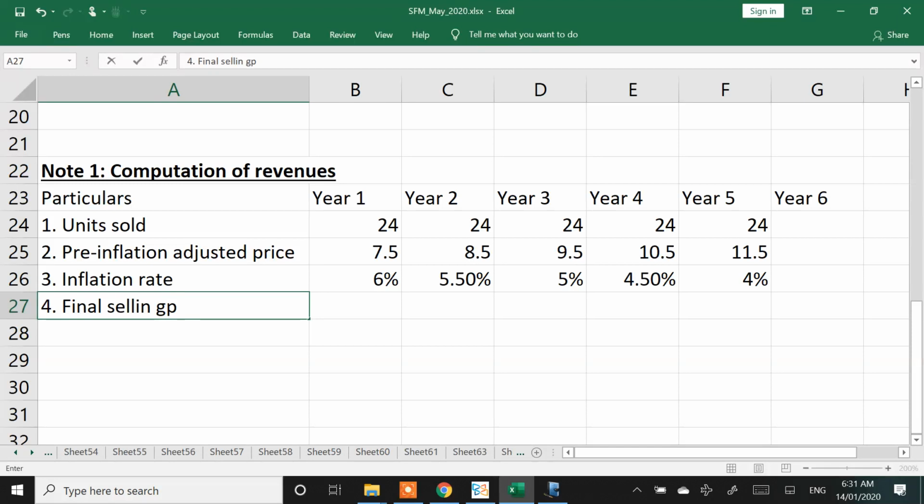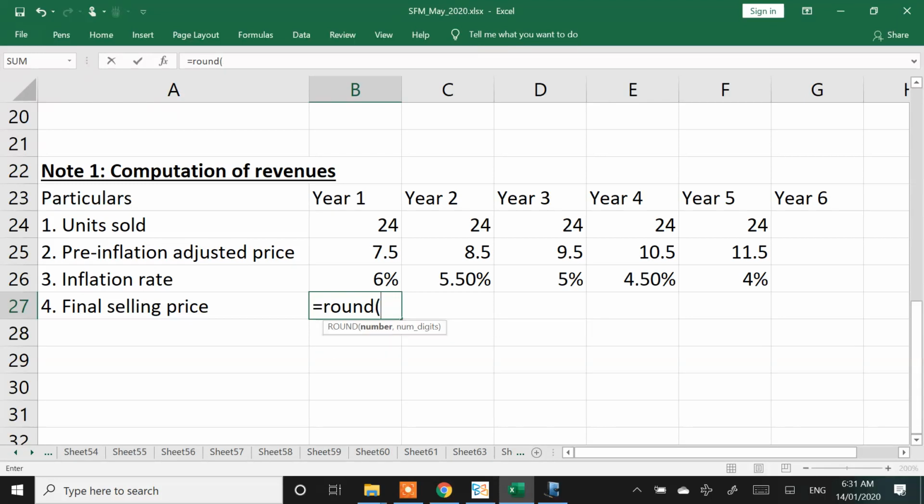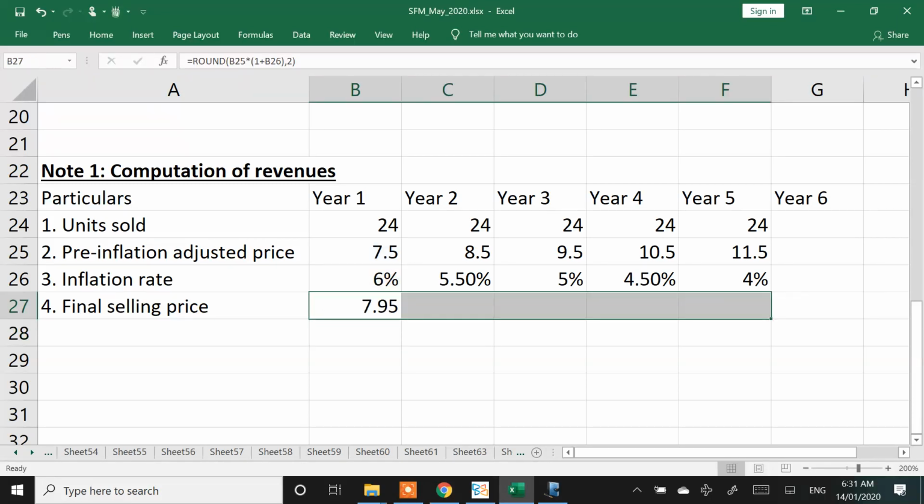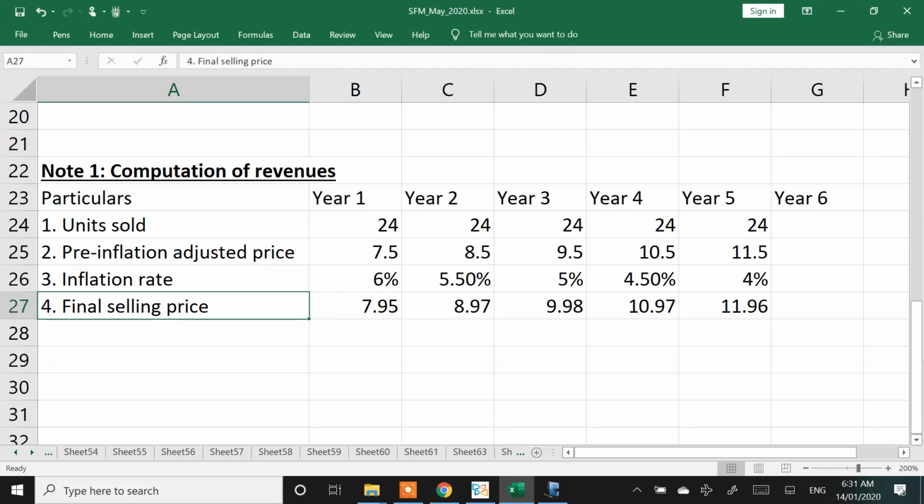final selling prices, don't be in a hurry to note down, please listen, try to focus on the calculation. So institute has taken final selling price like this. They took the pre-inflation price, added the inflation. The only area where I thought it could have been slightly different is year 1 final selling price itself could have been 7.5. The year 1 final selling price could have been 7.5 because the question talked about the selling price will be 7.5. So my understanding was that maybe inflation is adjusted there. Year 2 onwards, I don't have a problem with that.